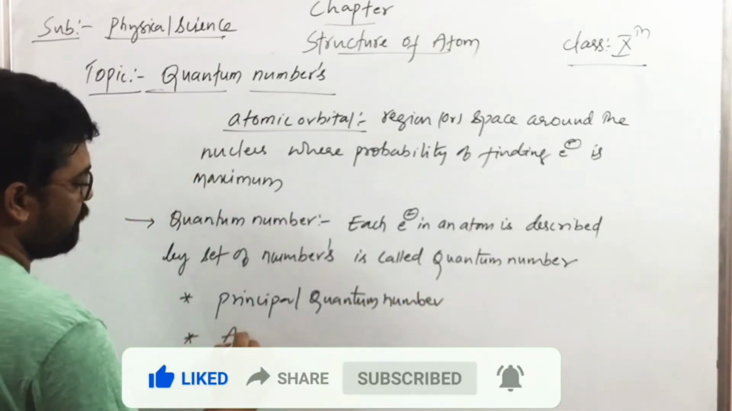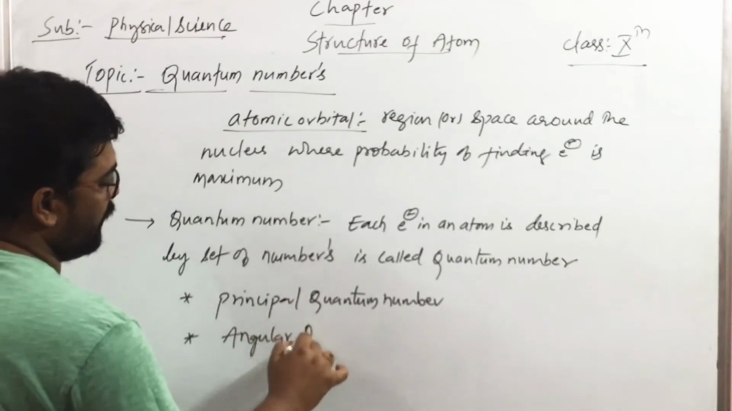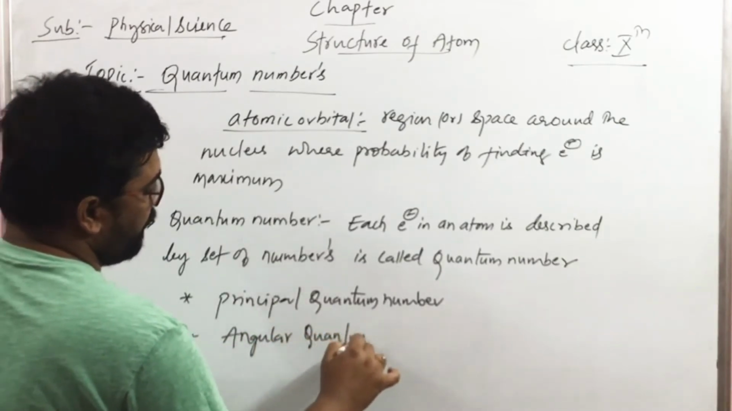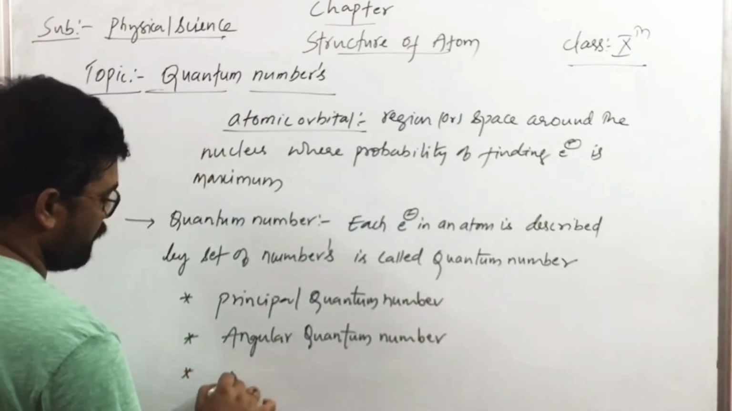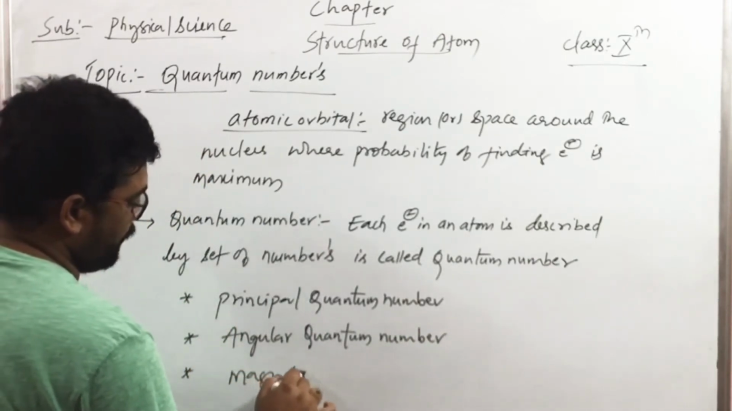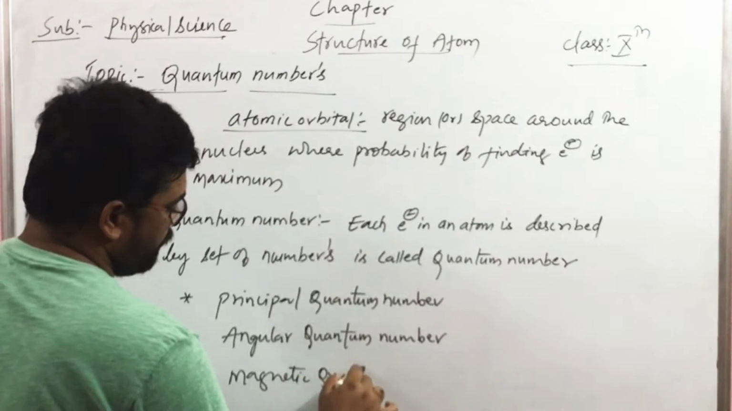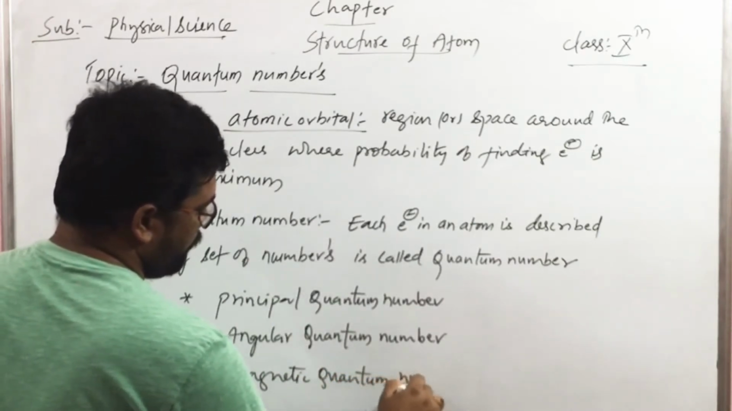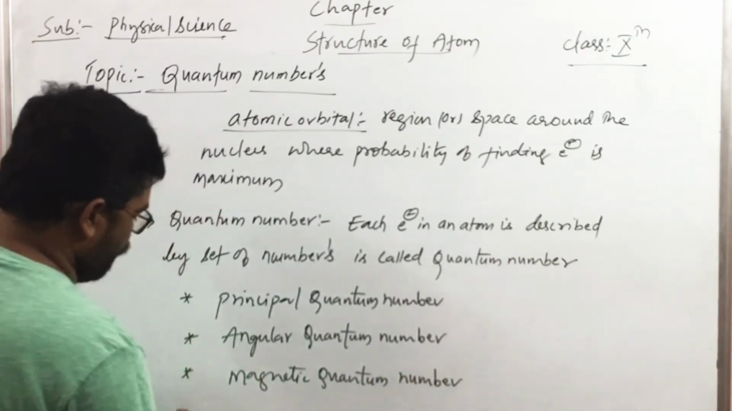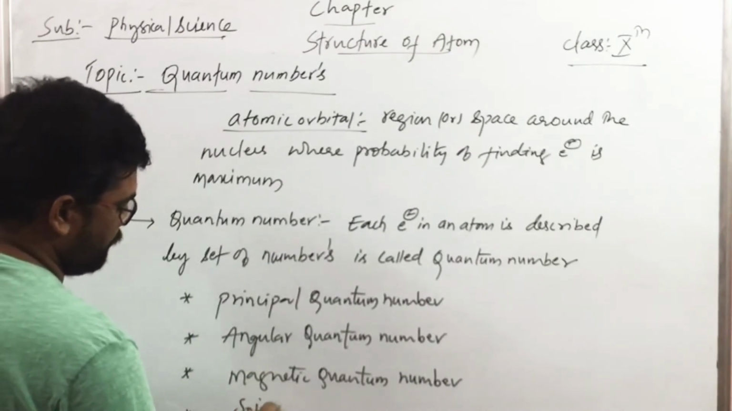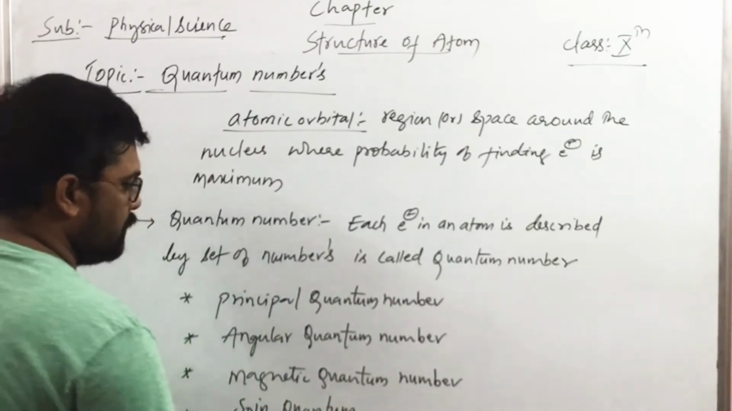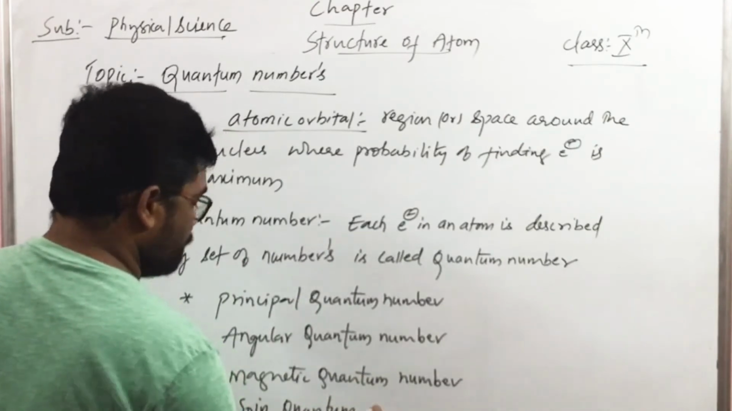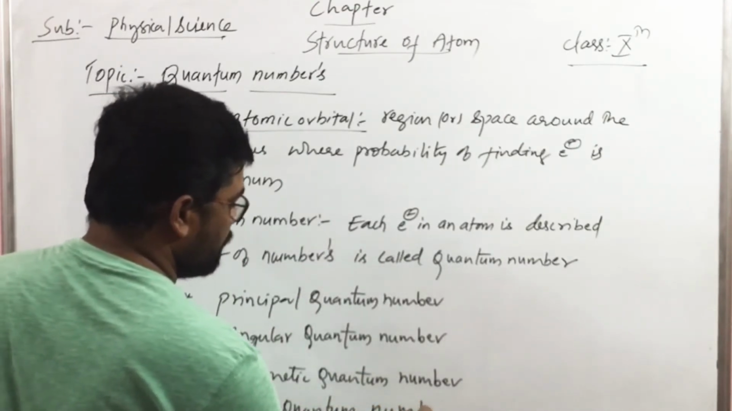Second one is angular quantum number. Third one, magnetic quantum number. And fourth one, spin quantum number. Generally we call it as only 3 set of numbers. Okay, so that is spin quantum number. So these are the quantum numbers.